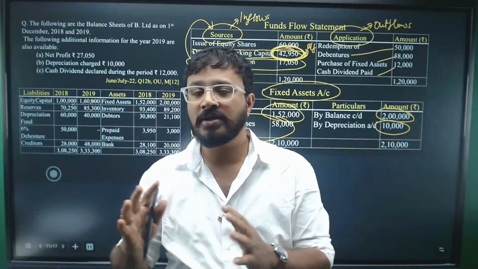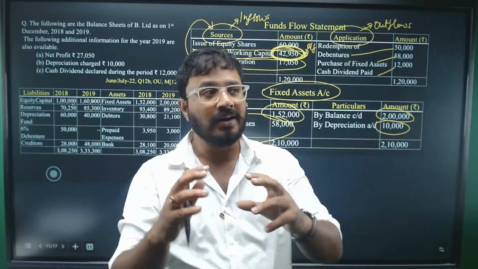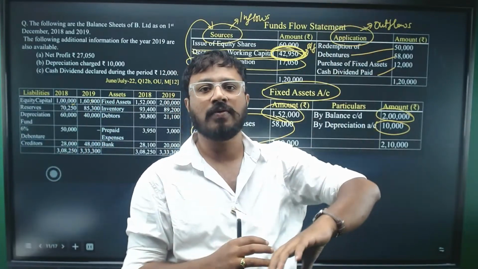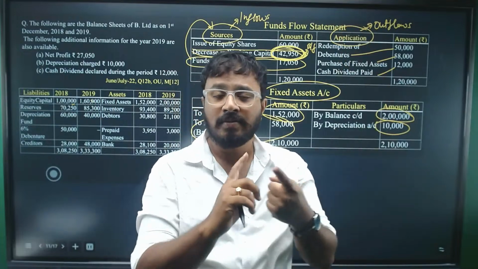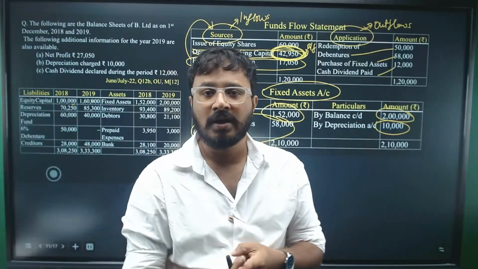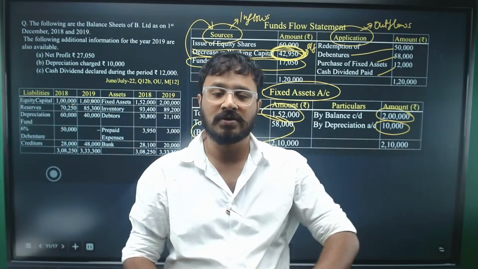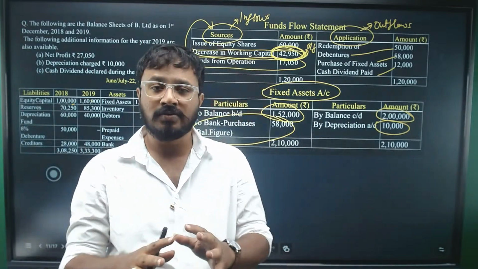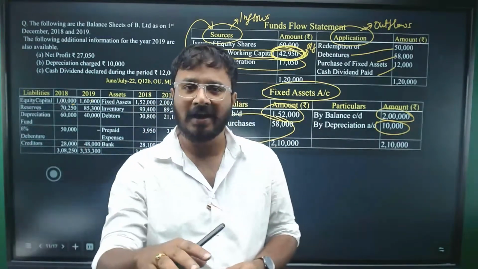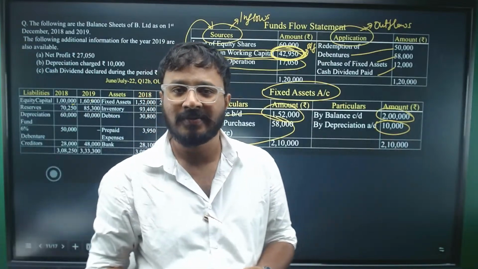Be good with the formats, with whatever explanation I'm giving, so you can understand the procedure, how we need to solve. First, we'll prepare the statement of working capital changes. Then we'll go with the funds from operations calculation, and then we'll go with the funds flow statement. If you have any questions, please let me know in the comments. I'll answer you right now.